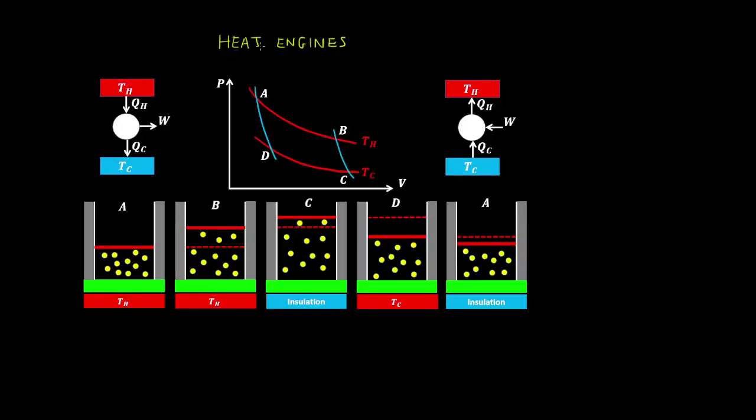Today we'll look at heat engines, which convert heat into useful work. And here is an example schematic of a system in a heat engine that takes heat from a hotter reservoir, does some work, and expels the unused heat to the colder reservoir. So TH is greater than TC. And what we look at is a cyclic heat engine. So it goes through several cycles of this, of taking heat, outputting work, and expelling the unused heat.